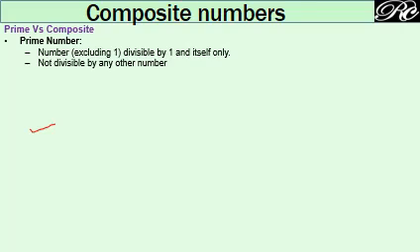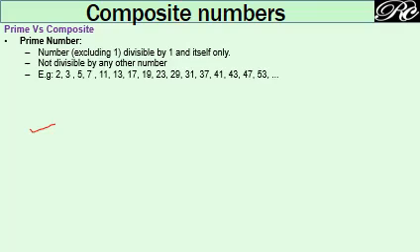Means you cannot get any number which can divide a prime number other than the number itself and 1. So checking the divisibility is used for identifying whether the number is prime or not. Examples are 2, 3, 5, 7, 11, 13, 17, 19, 23, 29, 31, 37, 41, 43, etc.